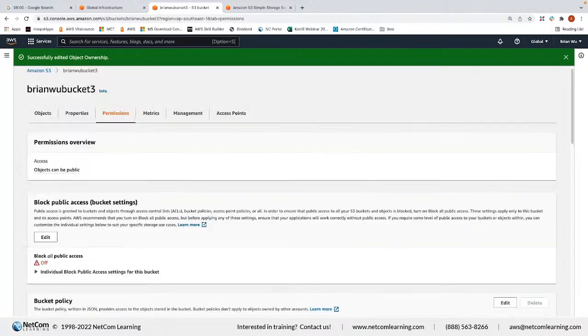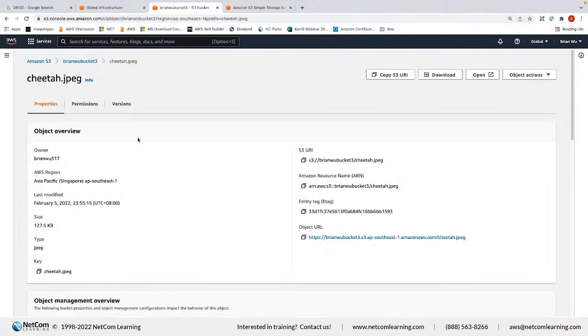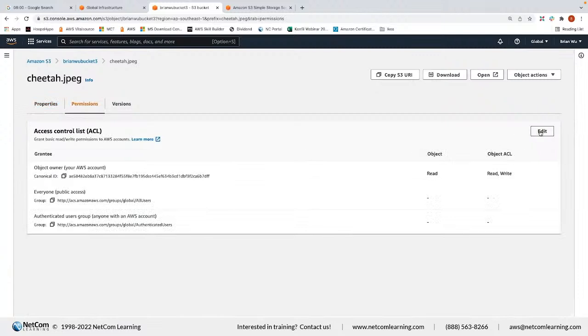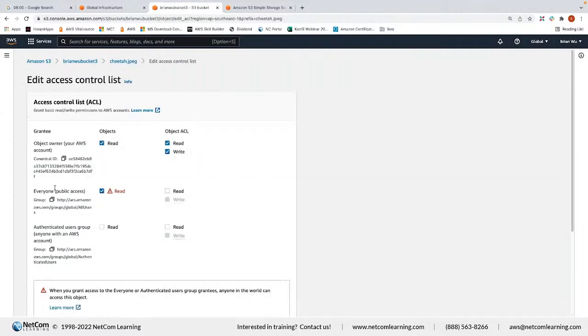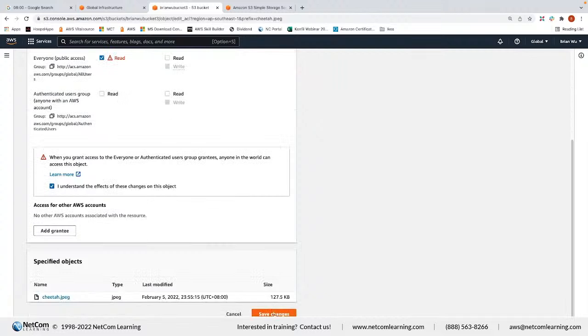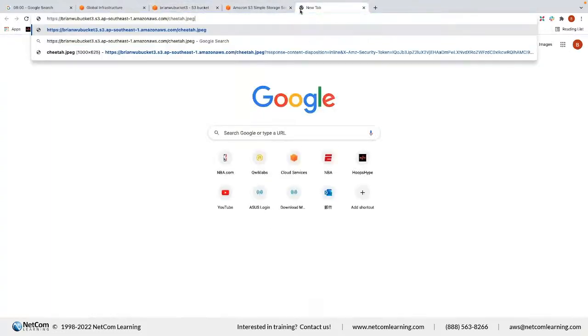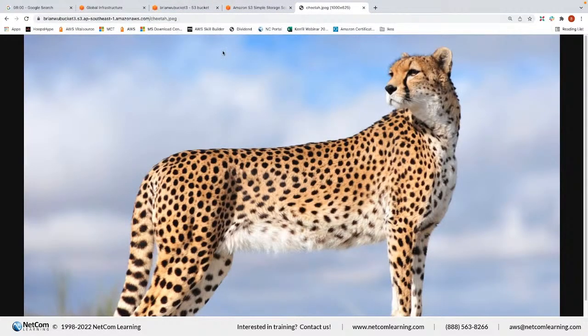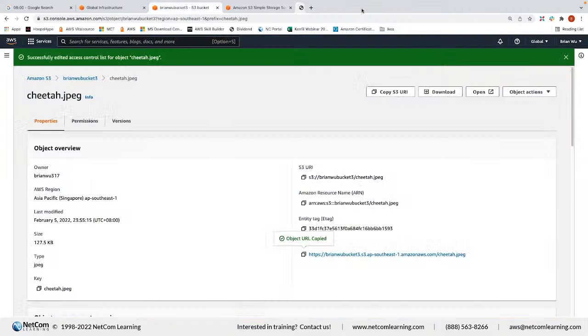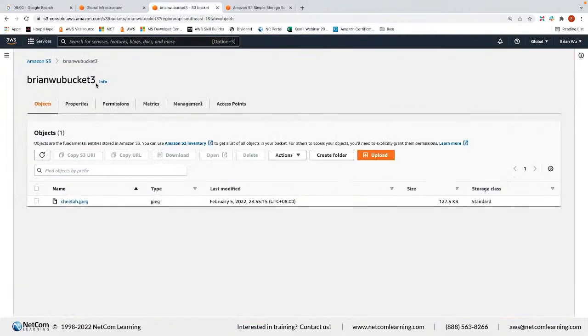Okay, and then after that, we go back to the picture, and then now I can edit the access control list. Before, the access control list was also disabled, so that nobody can change it. Okay, and then let me allow it to everyone, another warning. All right, so after all this, if I copy this URL, finally I am able to access your content properly, just like your customer. So there are many settings you need to go through in order to allow access to the world.